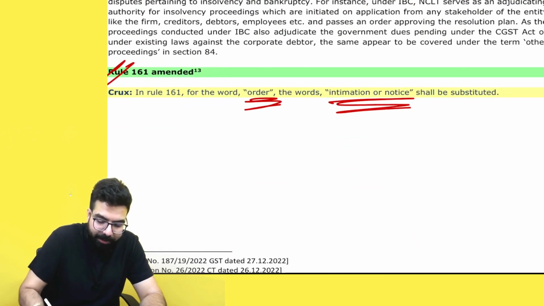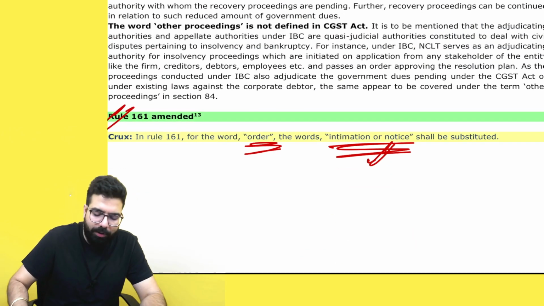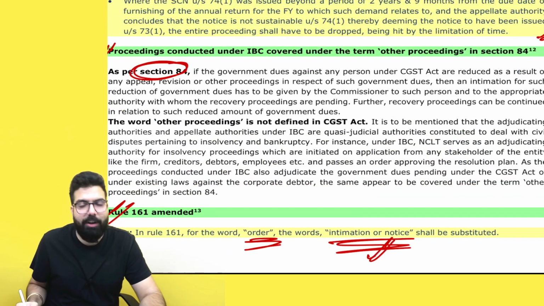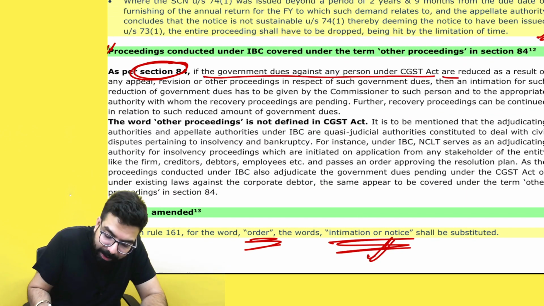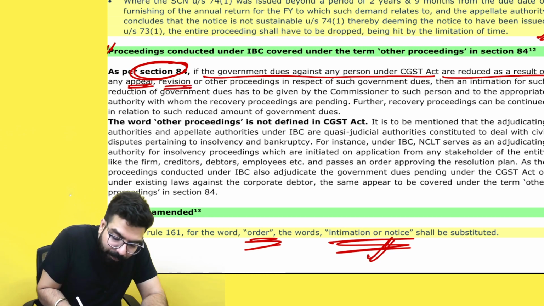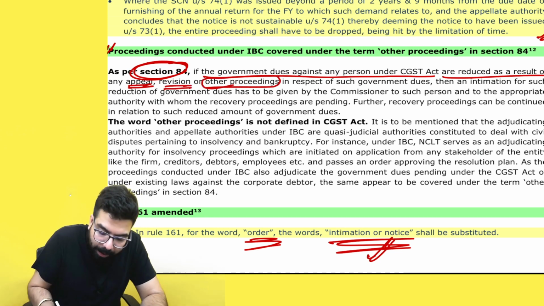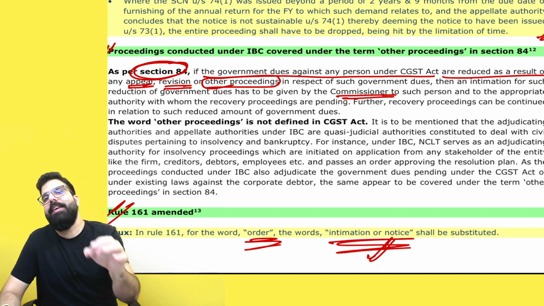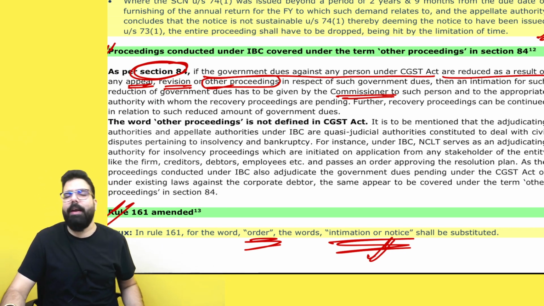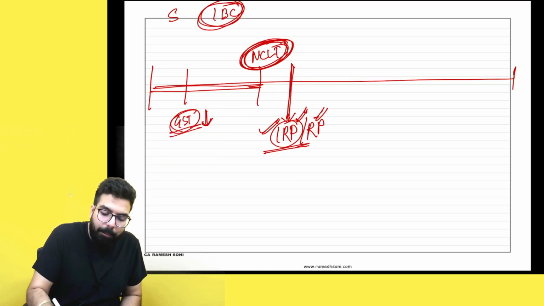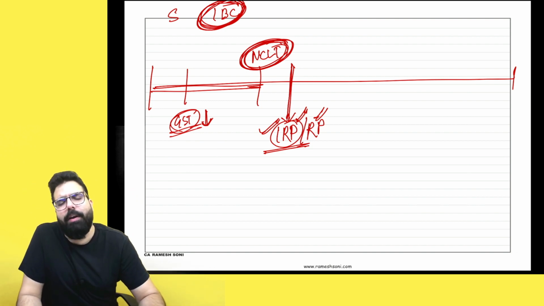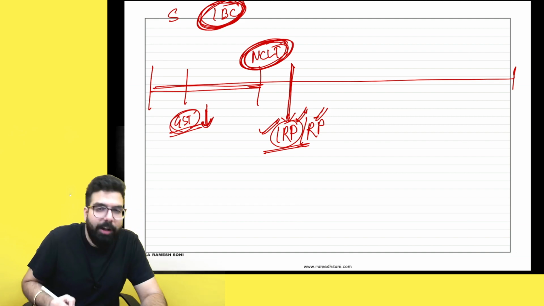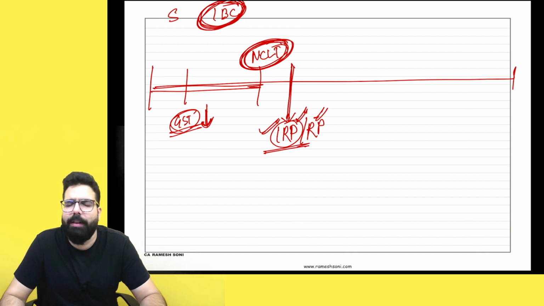the same intimation under GST DRC 25, because they have told over here that section number 84 says that if government dues against any person are reduced as a result of appeal or revision or any other proceeding, then the commissioner will go ahead and give an intimation in GST DRC 25. And that intimation can now be used whenever any reduction is done because of the insolvency and resolution process which is going on under IBC. Whenever a company's GST dues are reduced, for that also the same intimation will be issued by the commissioner in GST DRC 25.